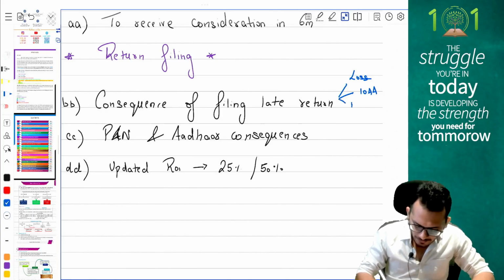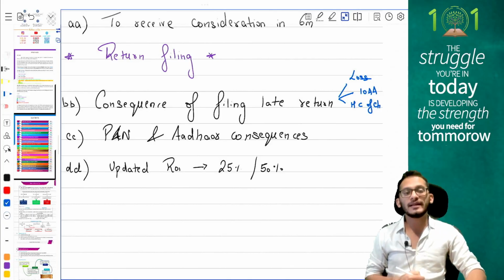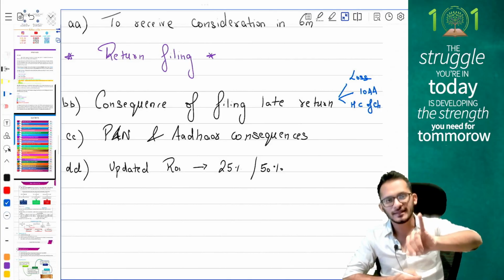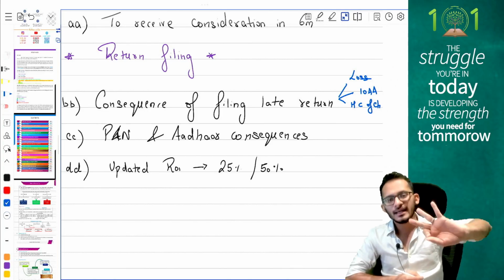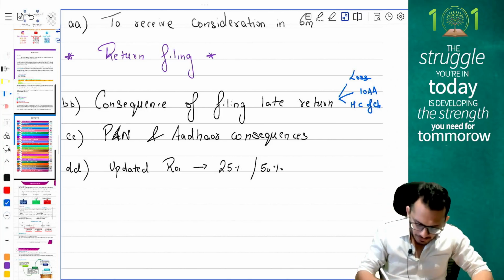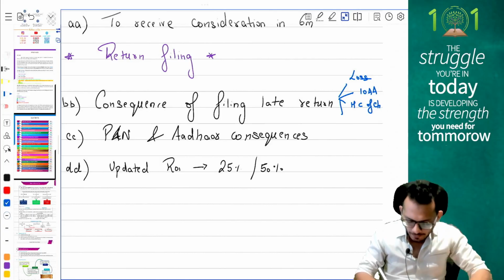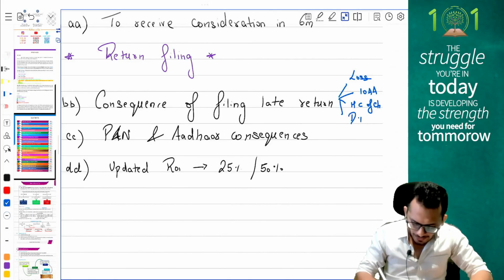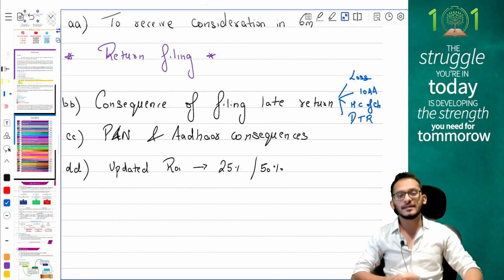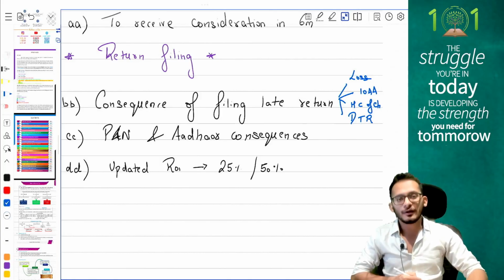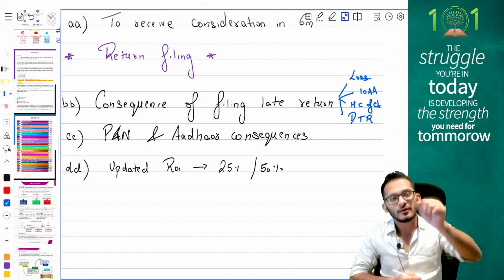You will not be eligible for heading C of chapter 6A, which is your 80JJAA, 80QQB, 80RRB. And finally, you will not be allowed to opt for the alternate tax regime. You mandatorily have to go for the default tax regime. These are 4 consequences from an income level.